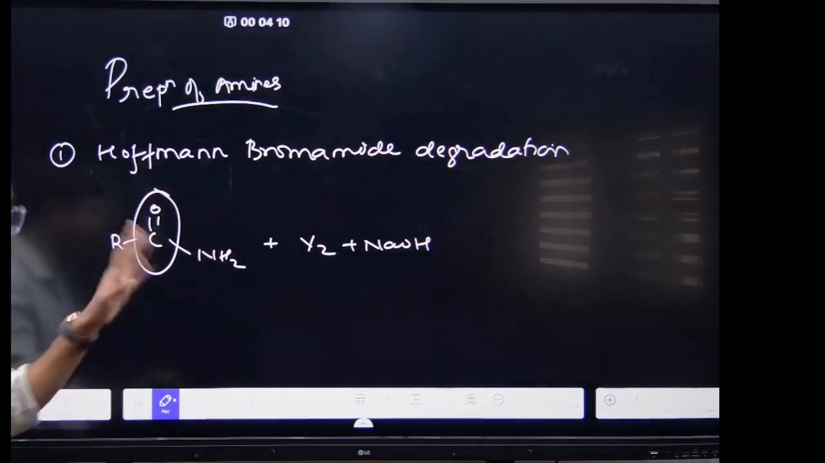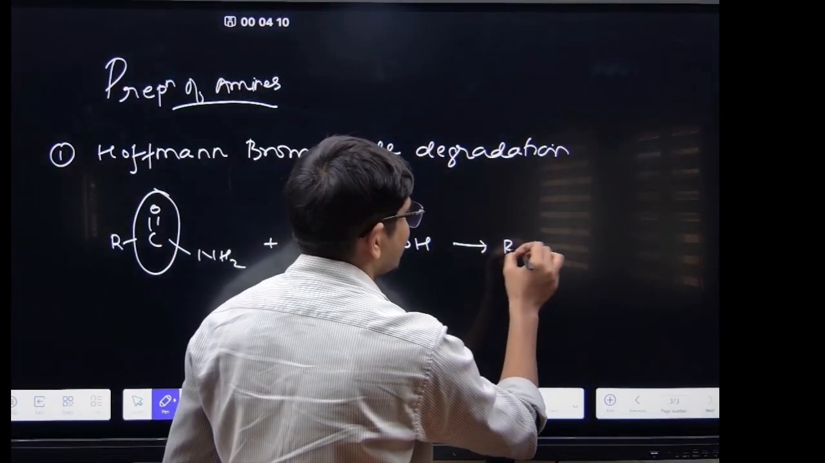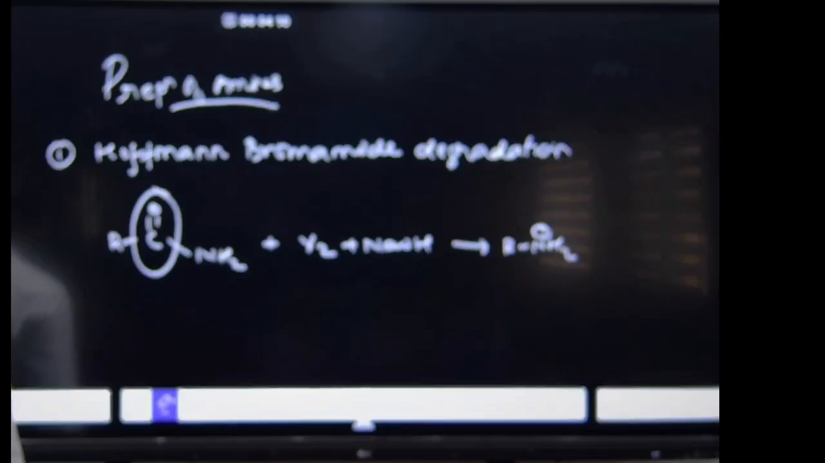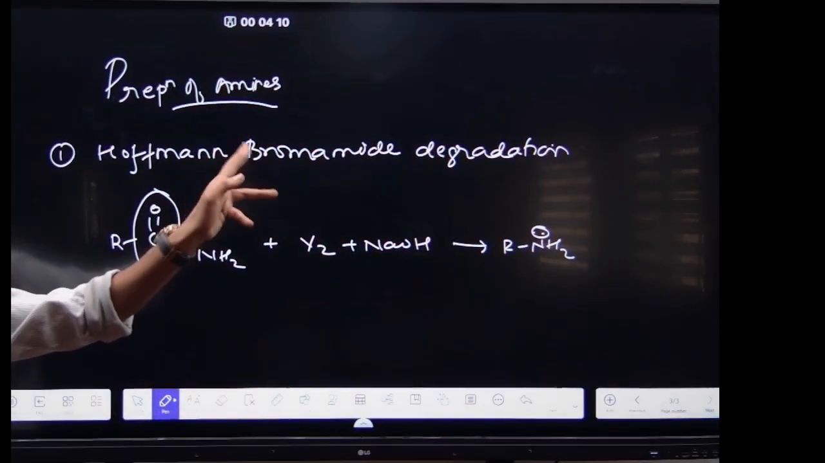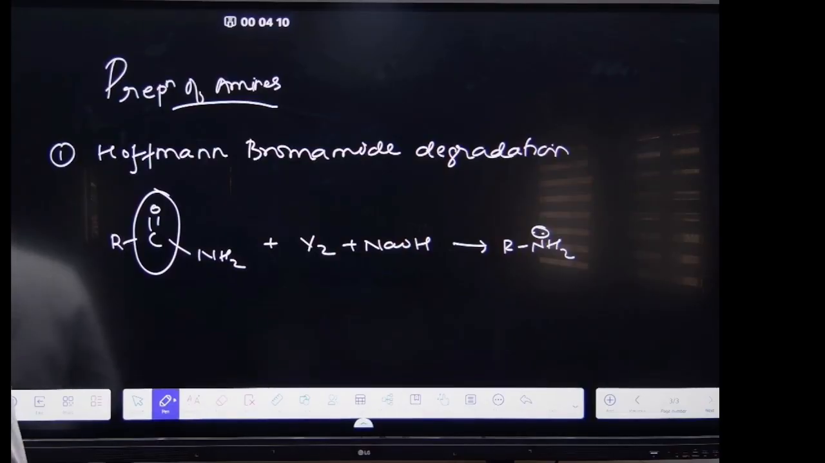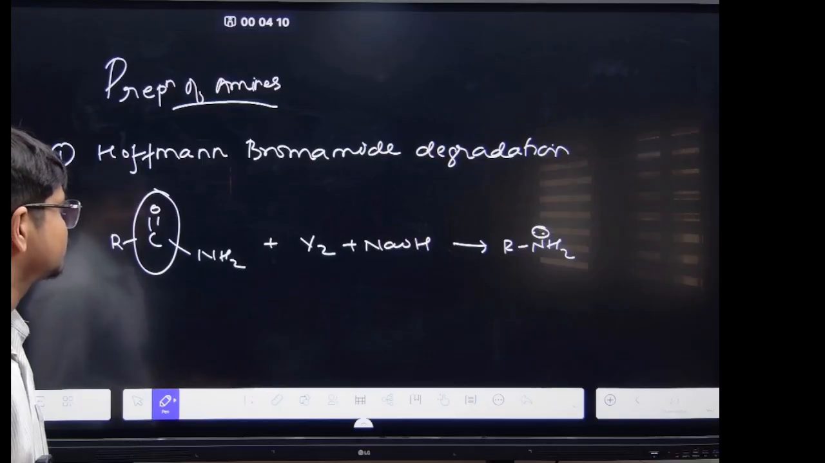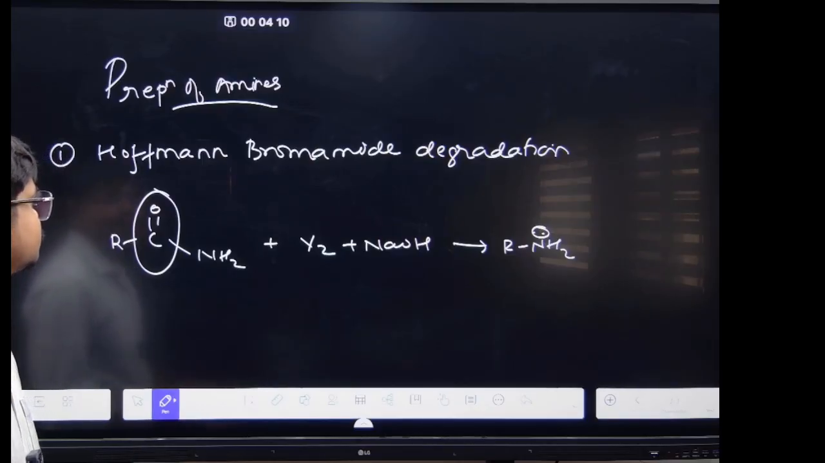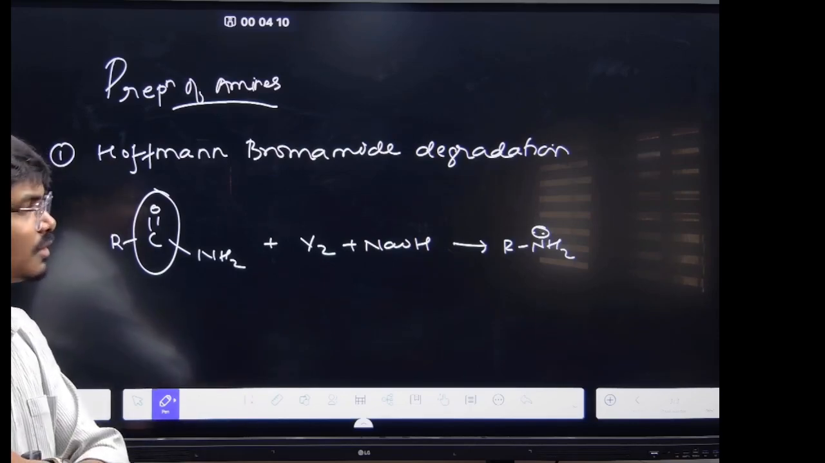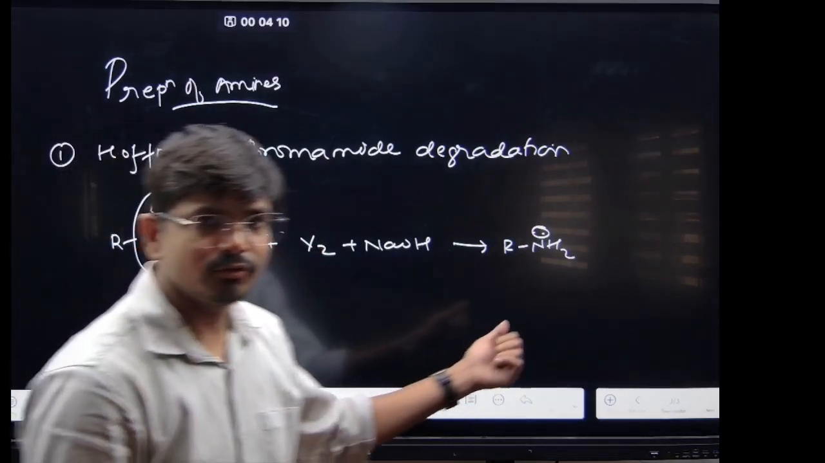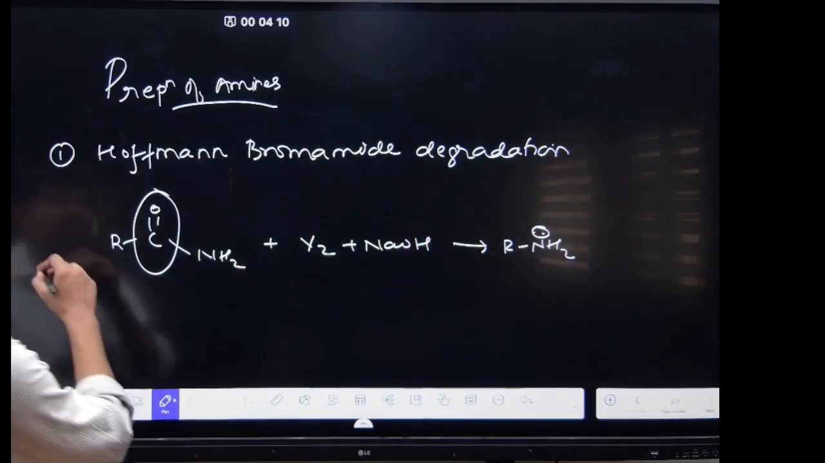This CO will go out and it will form the primary amine R NH2. So basically there is a loss of one carbon. This is a very important reaction, the Hofmann bromamide degradation reaction. Write it down. There is always a loss of one carbon. Just remember this one.